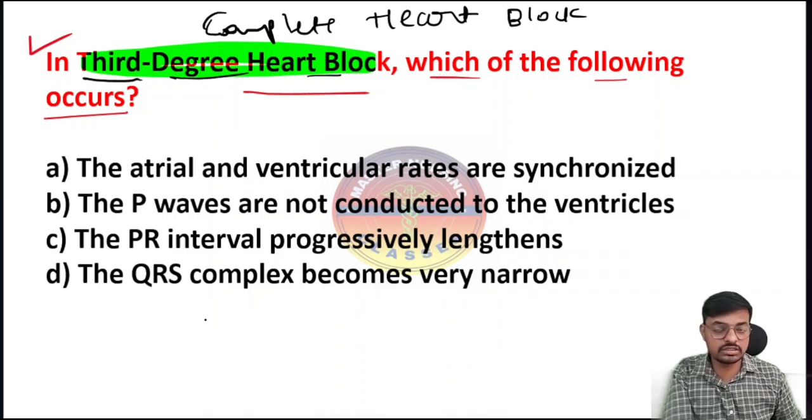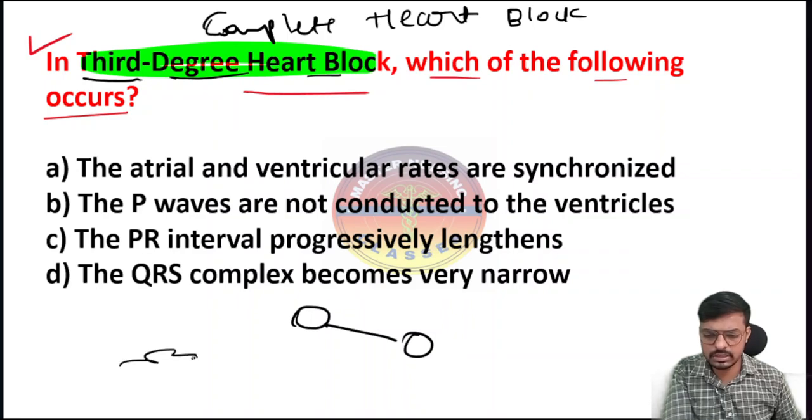As I told, the conduction system goes from the SA node into the AV node, to the bundle of His, from there to the right bundle, left bundle, and Purkinje fibers. Here the impulse is generated, but it is not transmitted and is completely blocked. From the SA node the impulse is generated, it comes to the AV node and the P wave is generated.